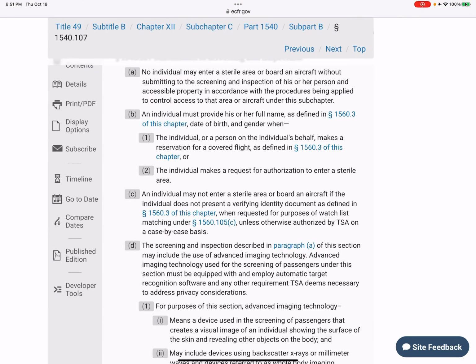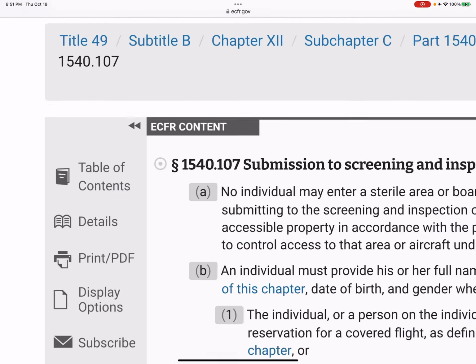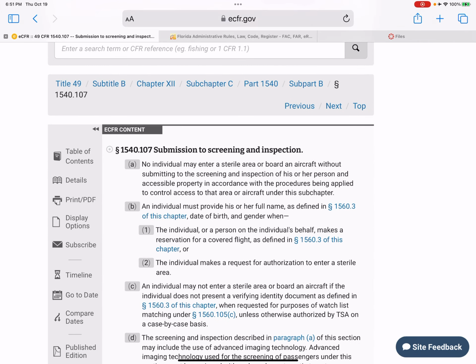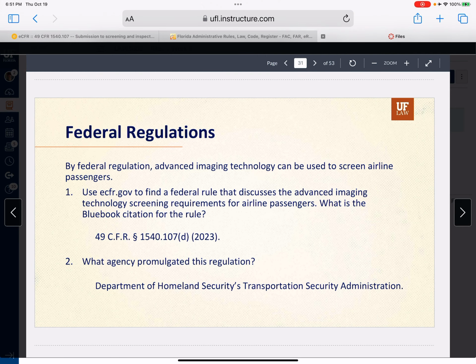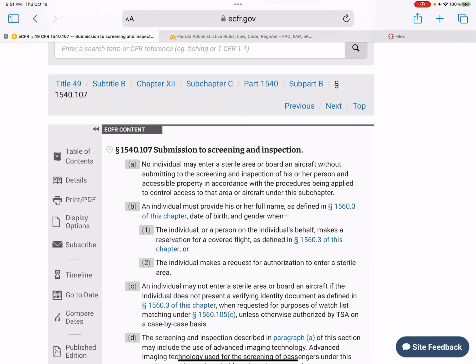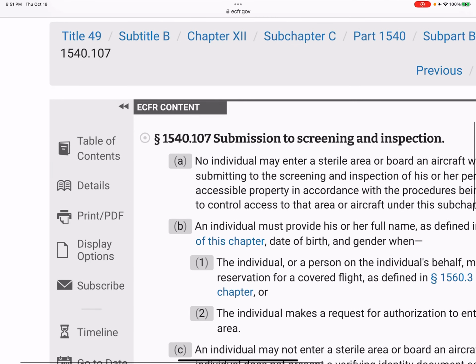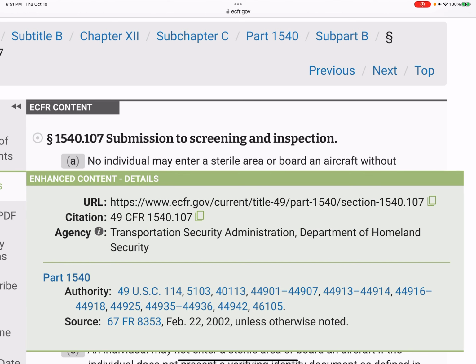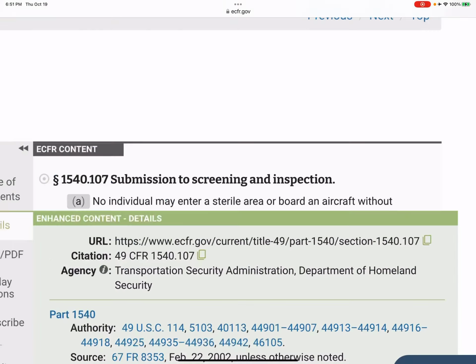Okay, that's the D. Where did you get the title? The title is up here. We're in Title 49. Okay, so that's where we got 49 CFR section 1540.107(d), and as we said, we're going to use 2023. What agency promulgated this regulation? Okay, to get there, you need to click Details. See Details? Okay. Agency, Transportation Security Administration, Department of Homeland Security. We all see that, right? All right.